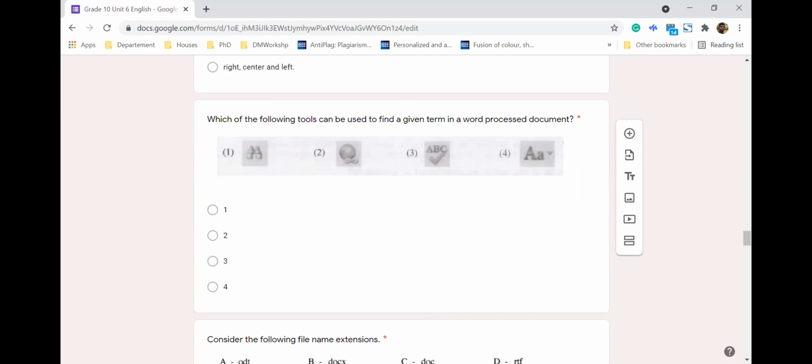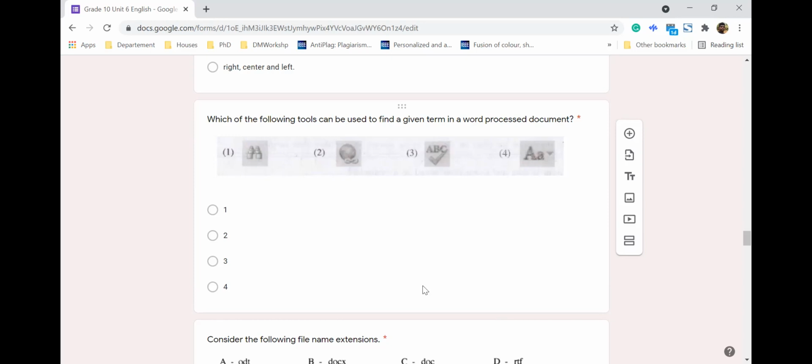Right, the next one. Which of the following tools can be used to find a given term in a word processing document? About half of you were actually confused with this one. That means find and replace. I think I discussed this. So the first symbol is for find and replace. So make a note of this one.